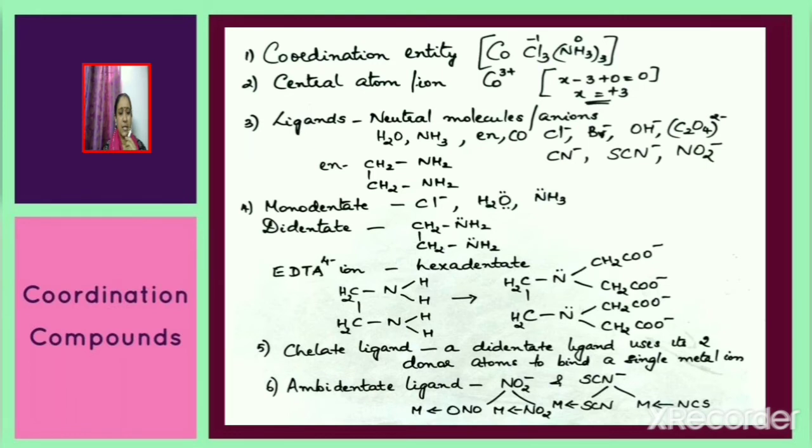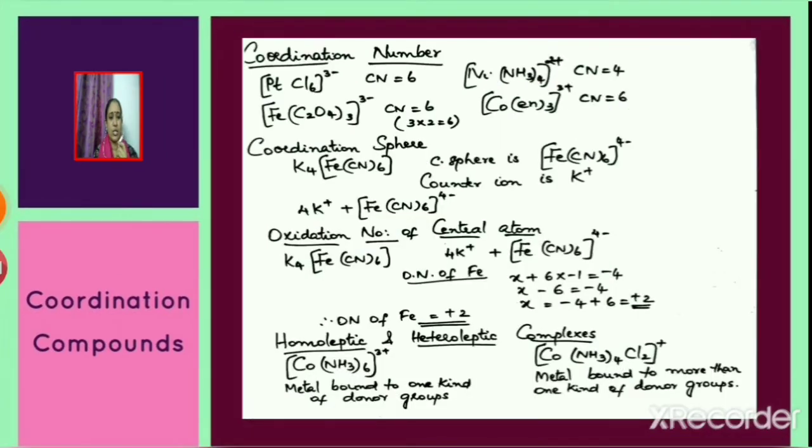NO2 minus can use either the oxygen atom or the nitrogen atom to bind to the central metal ion. So it is an ambidentate ligand, since it uses 2 different donor atoms to bind to a central metal atom or ion. Coordination number.